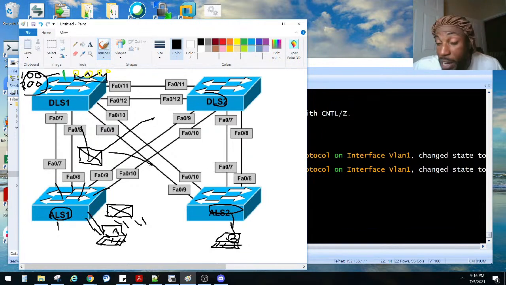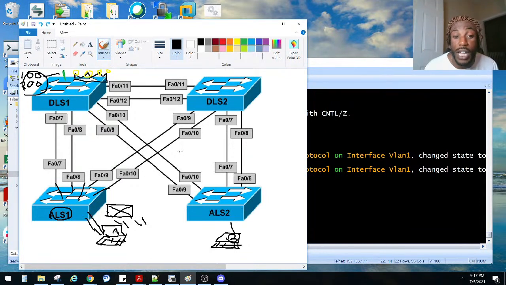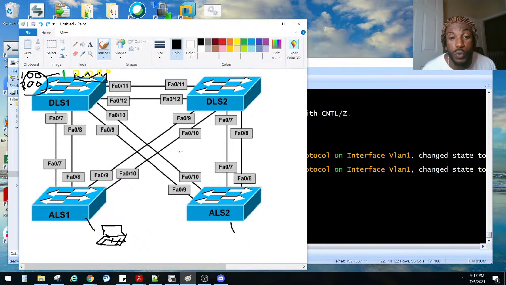There are different flavors of spanning tree, like I mentioned: rapid PVST, classic spanning tree mode, and MST just happens to be one of those modes. There are different ways to configure them, and they work differently. Again, multiple spanning tree, or MST, is one of those ways. So I hope I explained that for you, Juan. It's just a brief explanation. It gets deeper than that, but that's how spanning tree kind of works and how it stops loops from happening.